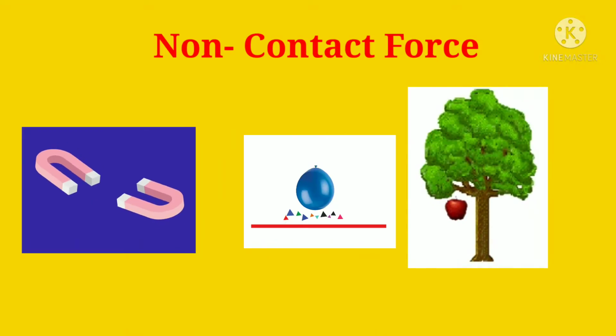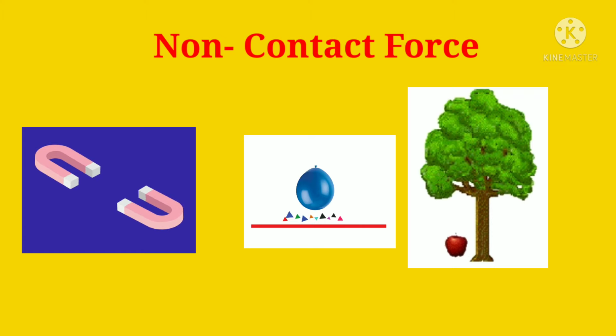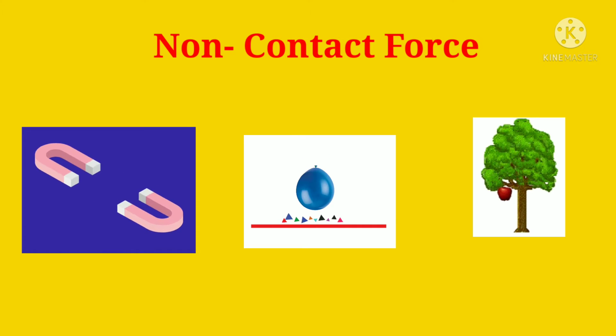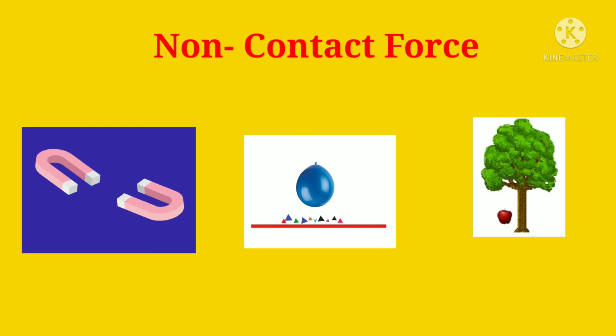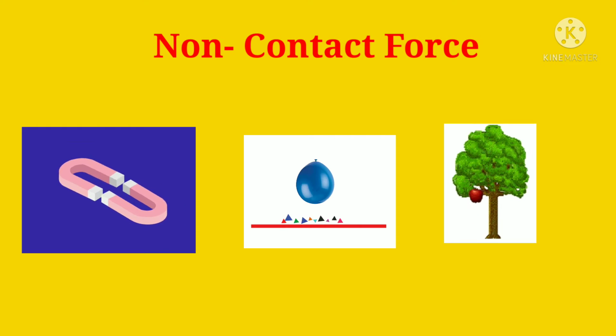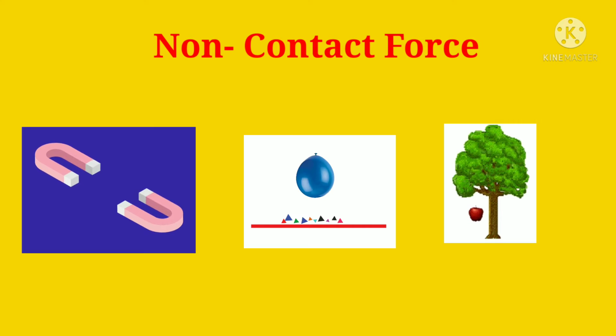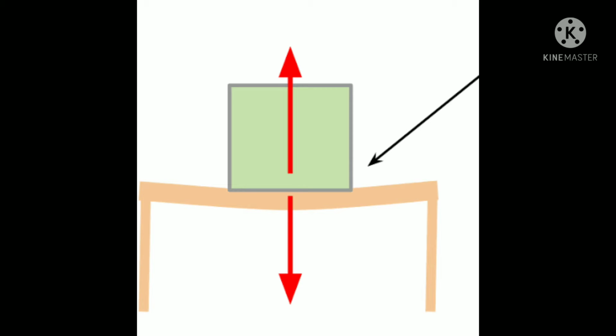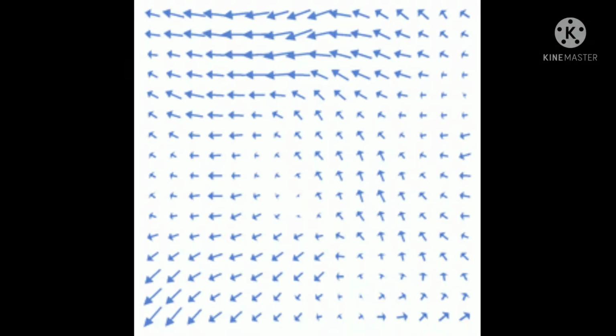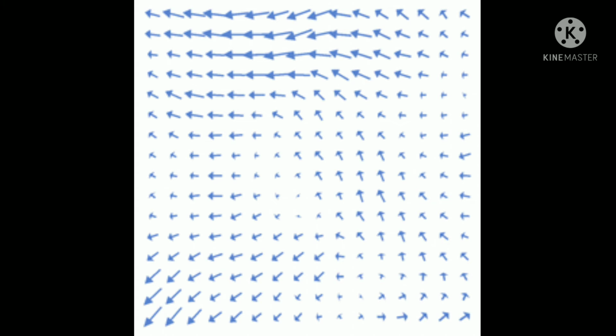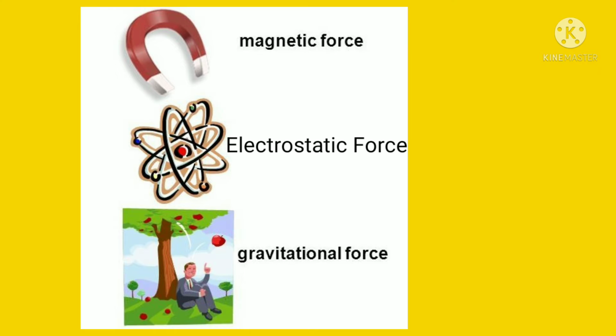The force which can act even without any actual contact between the two objects is called a non-contact force. An object can exert a force on another object only when it lies within its field of influence. Some important non-contact forces are magnetic force, electrostatic force, and gravitational force.